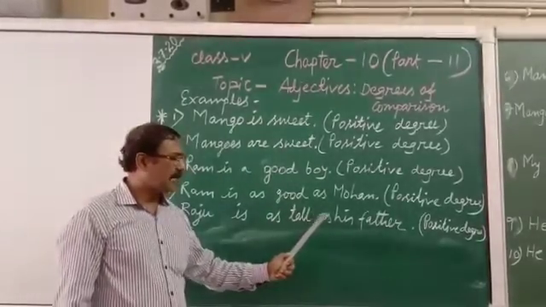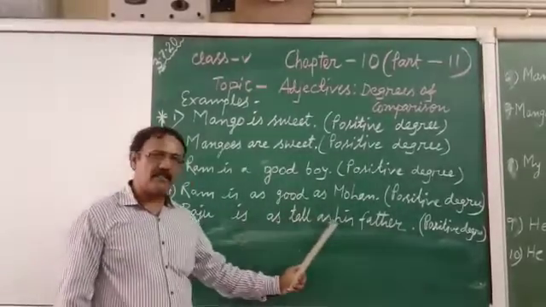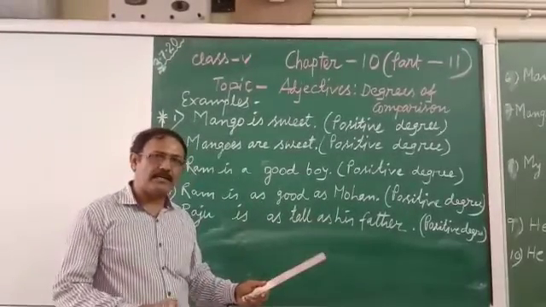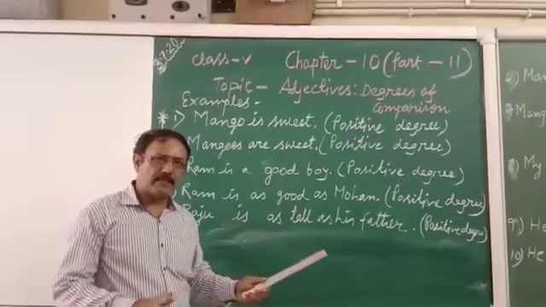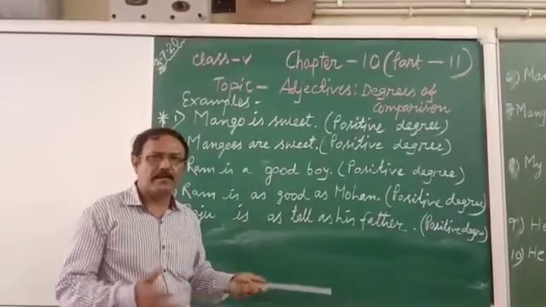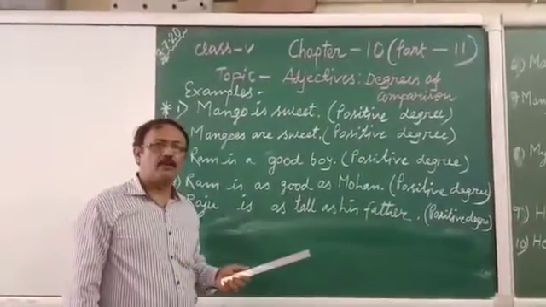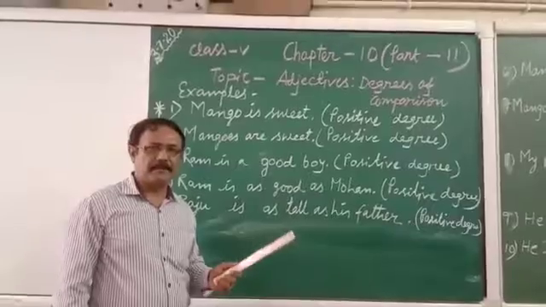It means that both the persons, Raju and father, have the same quality, and their quality is not different, and that's why there is no comparison. We are not comparing the two persons, both have the same quality. And now I am going to show you some comparative degree.